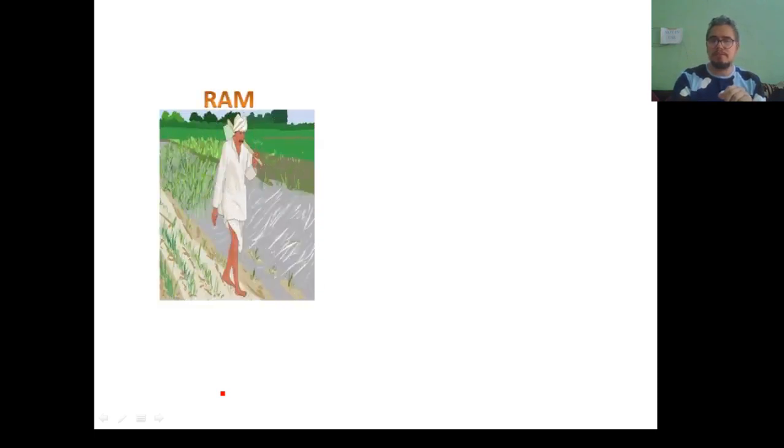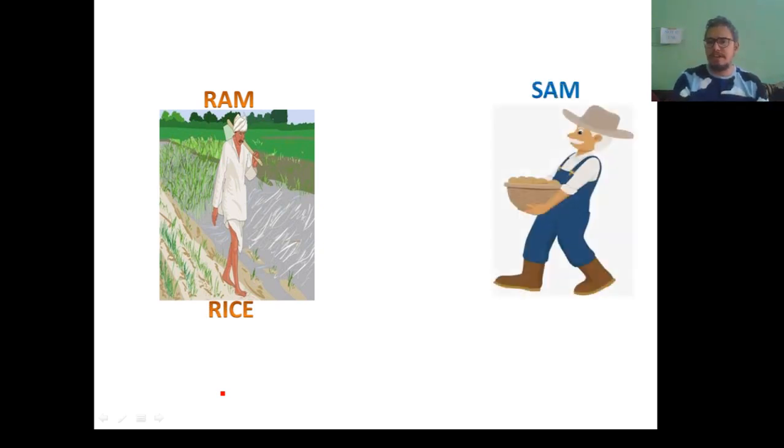In order to explain the problem of common medium of exchange, let us take an example. Let's say there is a farmer named Ram who is growing rice and offering rice for exchange. There is another farmer, Sham, who is producing potatoes.